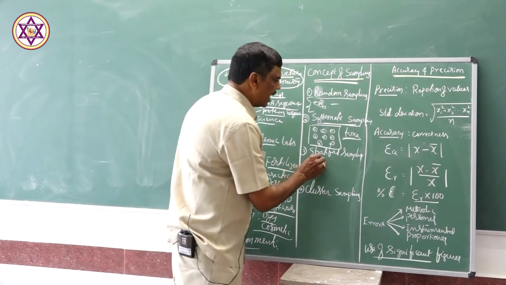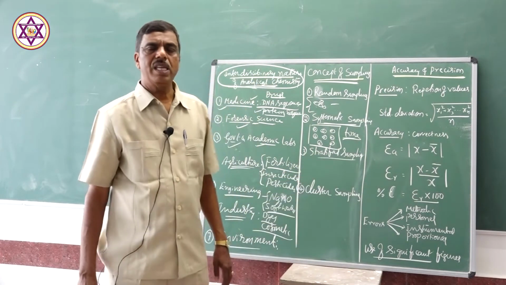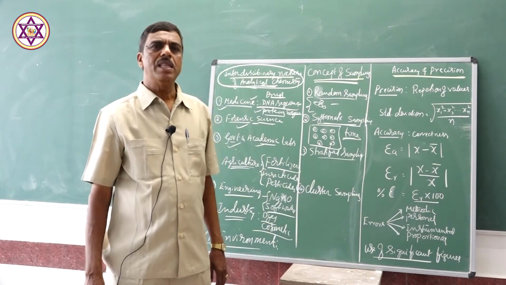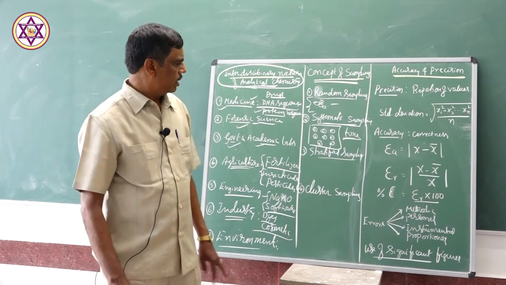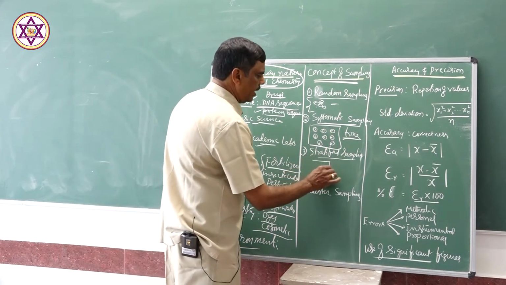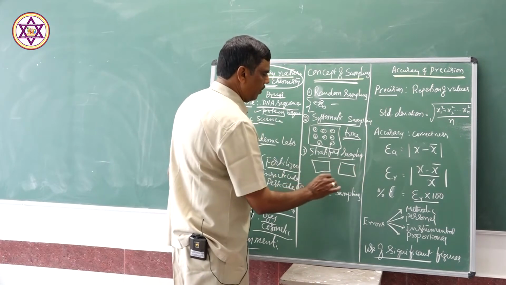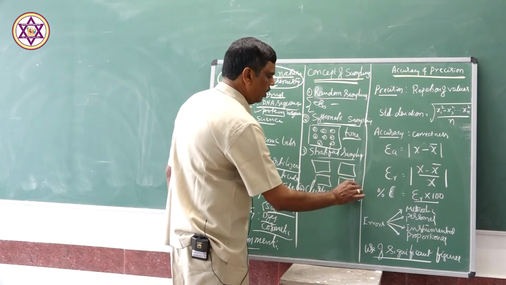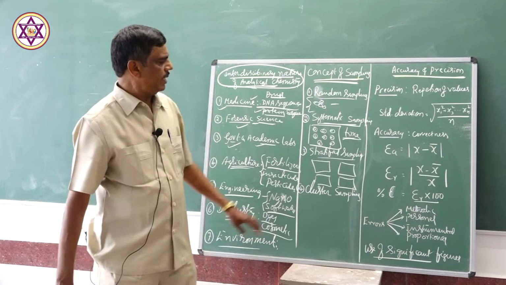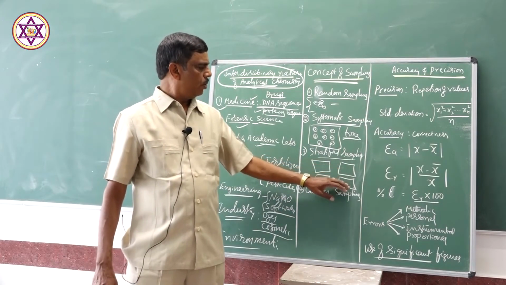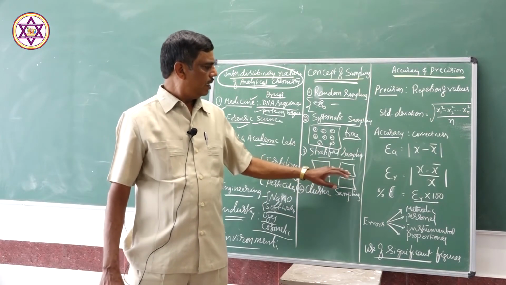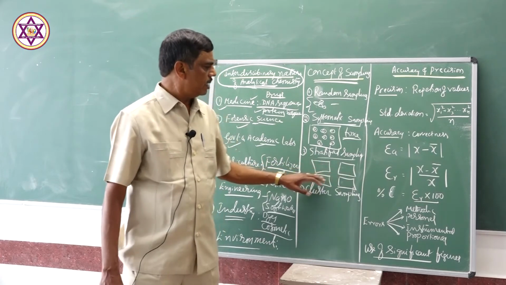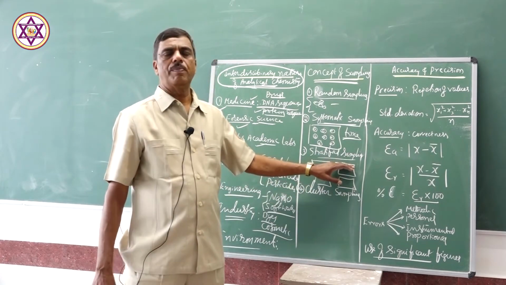In case of stratified sampling, the available sample is divided into a number of strata, different amounts.